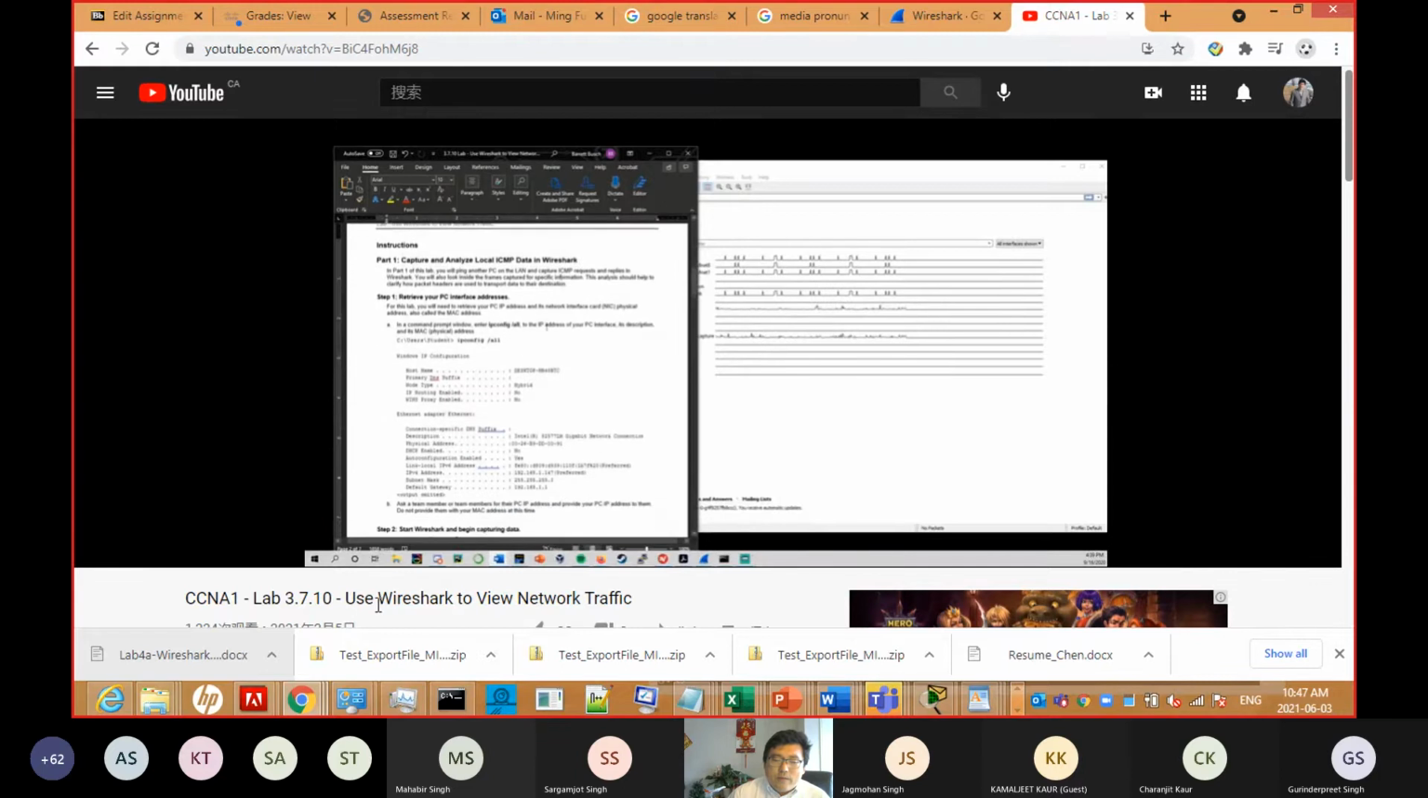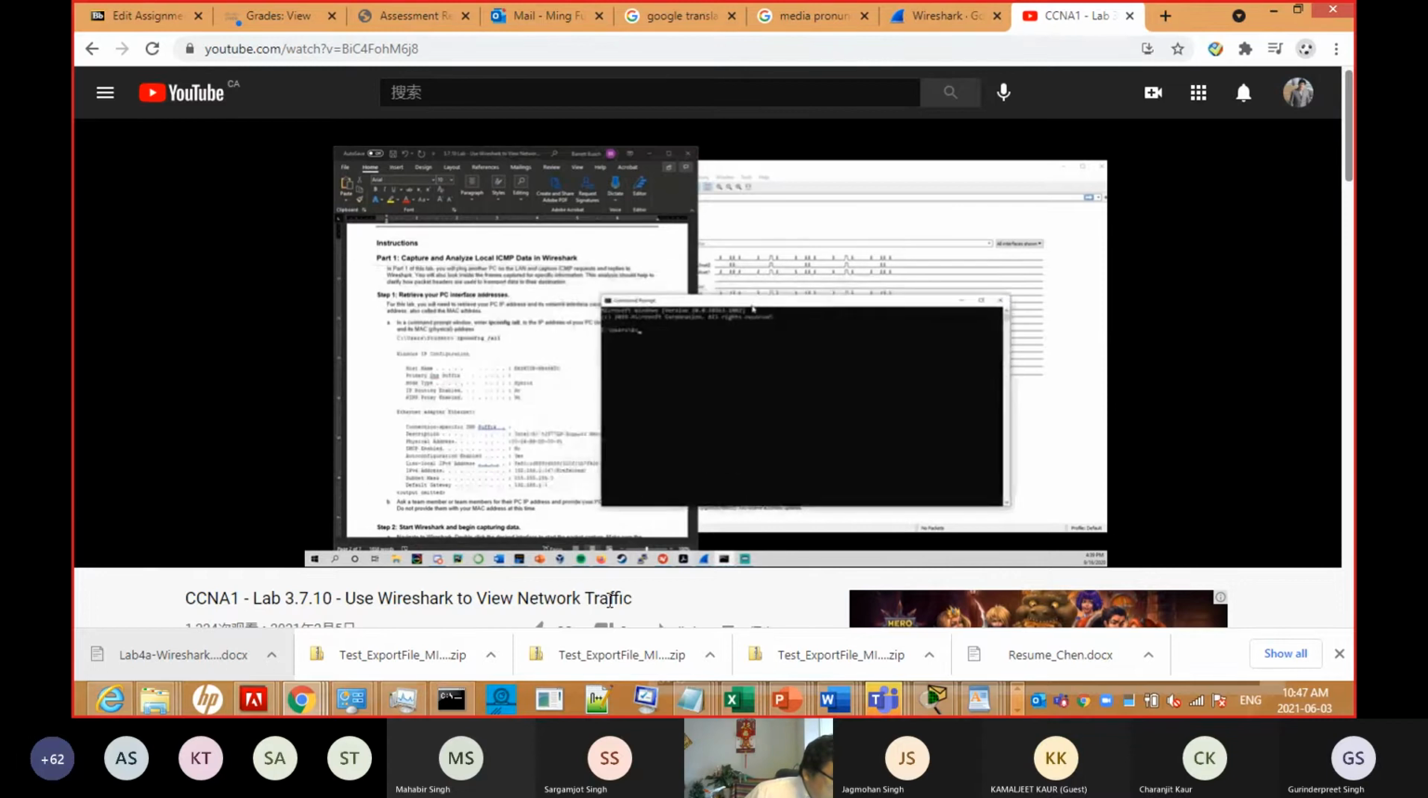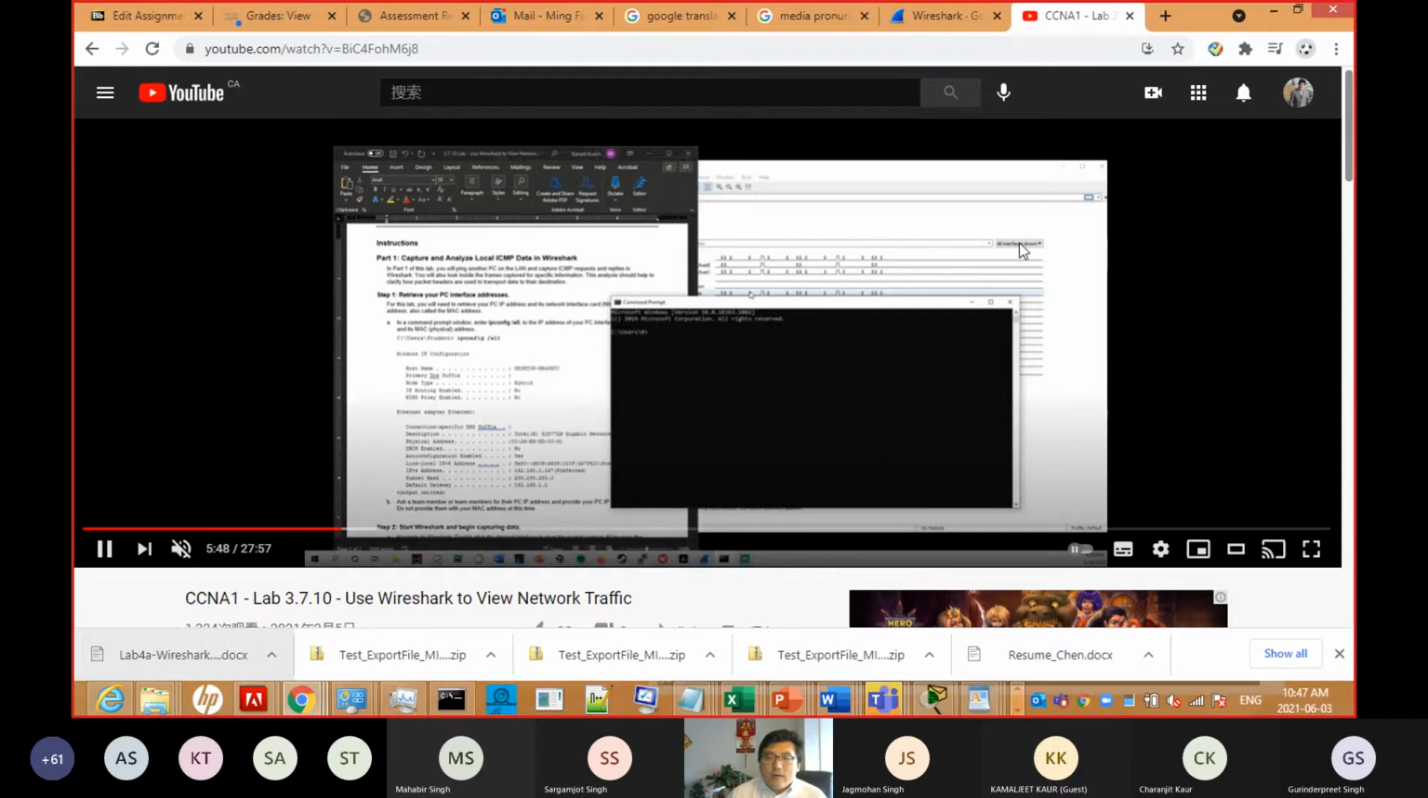This lab uses Wireshark to view network traffic, okay? So this is important. Don't worry, I said if we have no time, you can stay here, and after 11, I will give you some time to ask questions. Okay, so that's the lab.